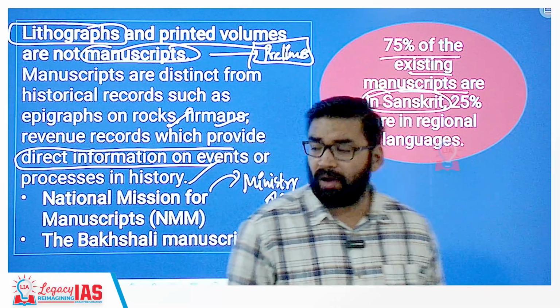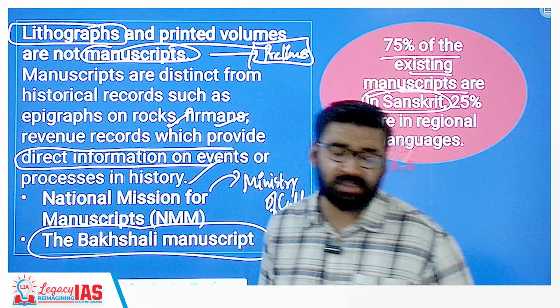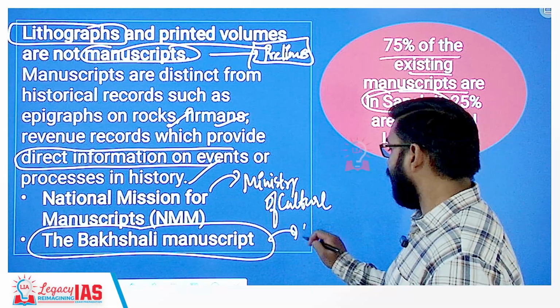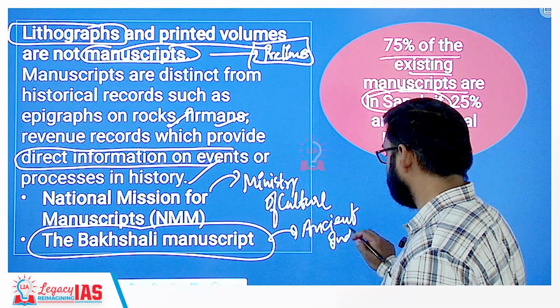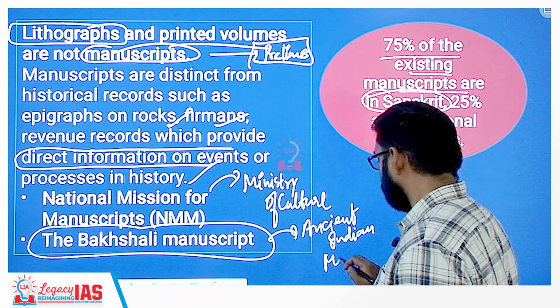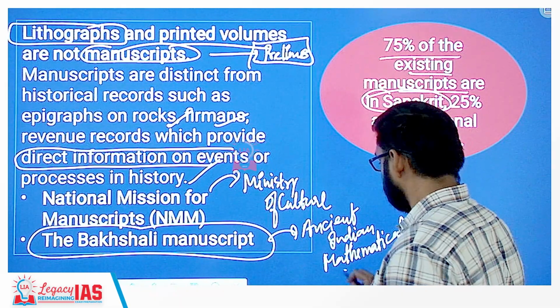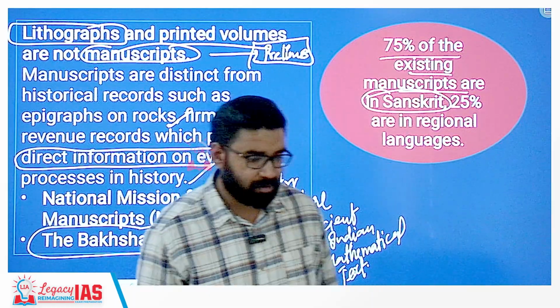Clear? Now, apart from this, the Bakshali manuscript. Why is this Bakshali manuscript important? Because this is considered an ancient Indian mathematical text, clear?